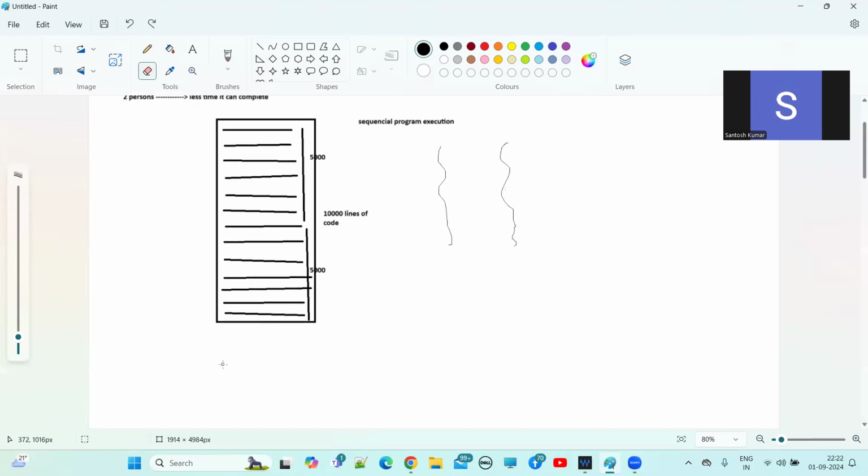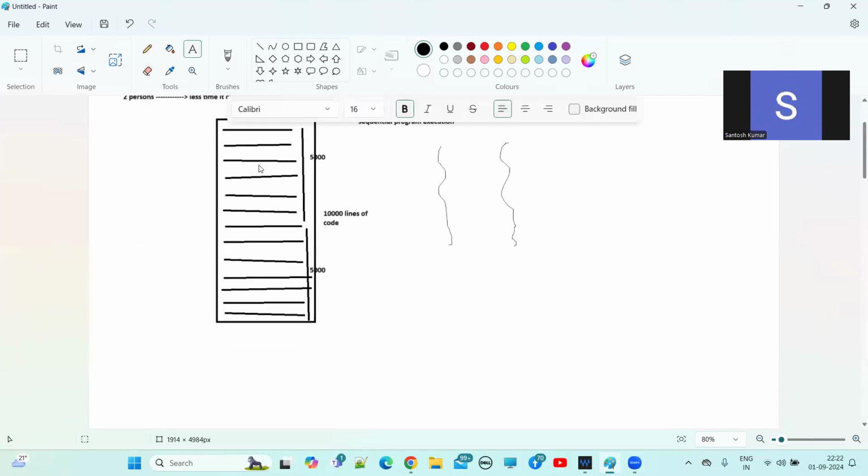Okay, so this is parallel execution, guys. Here, the first 5,000 lines of code is one flow of execution. This is another flow of execution. This is the first 5,000 lines of code, right?